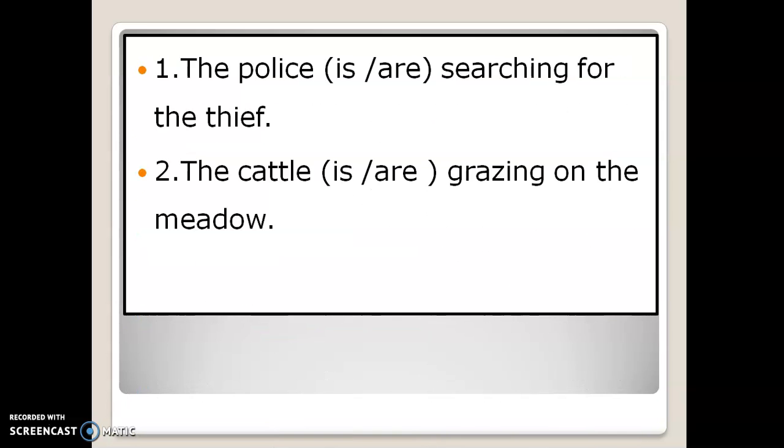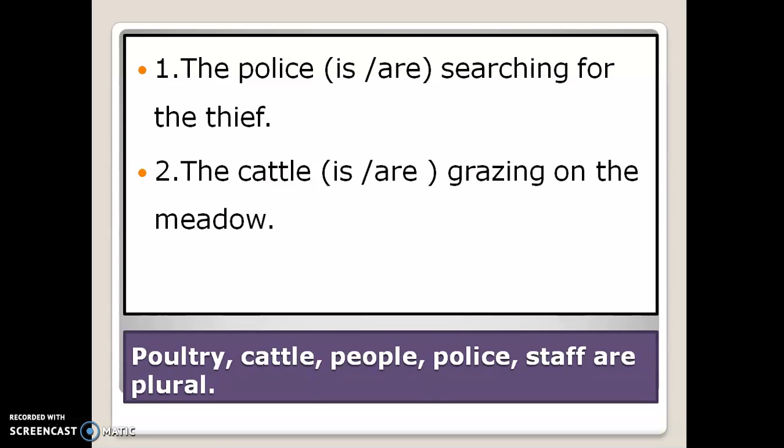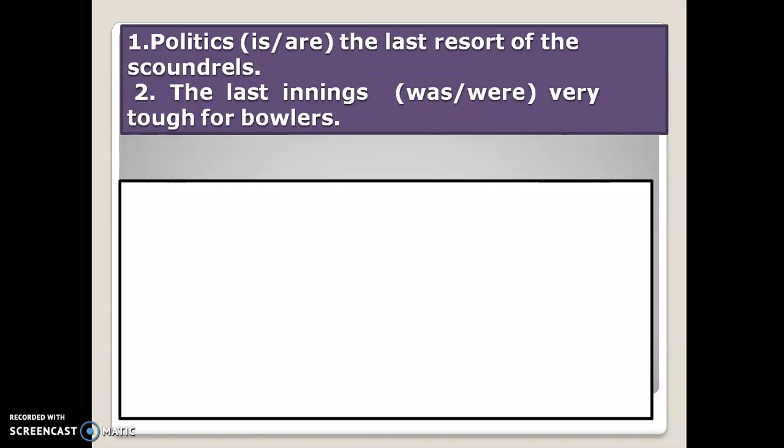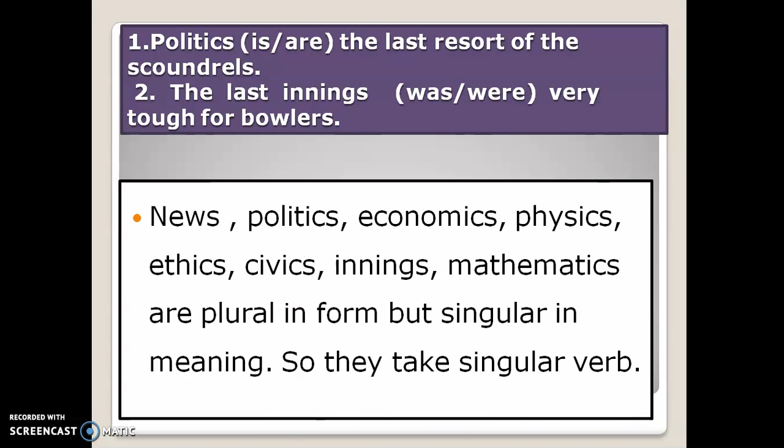The police, the cattle, they are considered, though they look singular, plural in nature. So that will take a plural verb. Now you see, politics, economics, physics, civics, innings, these are all singular. So you have to use a singular verb after that.